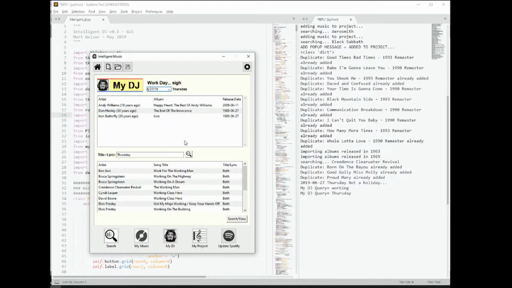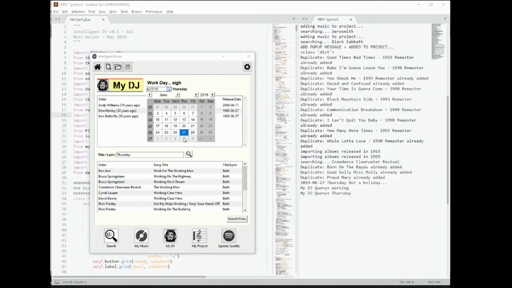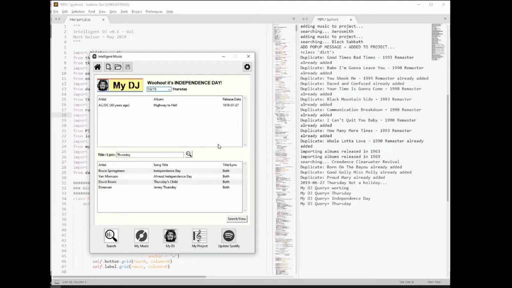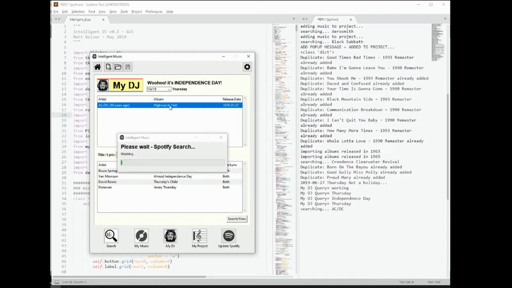Now you say, Matt, is this pulling from your entire database? The answer is no. Actually, what it's doing is based on my collection of Discogs artists and my Spotify playlist artists, it's going into those 500,000 plus songs and only pulling back songs that I've actually expressed an interest in because I've put them in my Discogs collection or I've added them to a Spotify playlist. So these returns would be much, much longer if I was pulling from the entirety of the database. One of the nice things that this will do is if you change the date, woohoo, it's Independence Day. And you can see we've got Highway to Hell here, our AC/DC album.